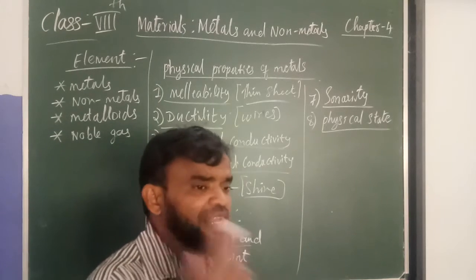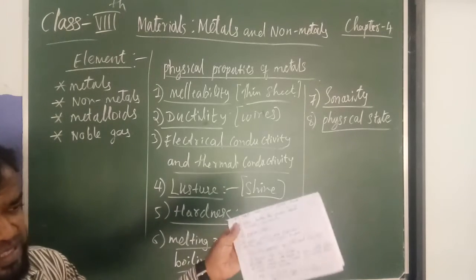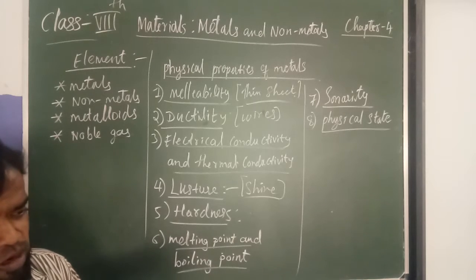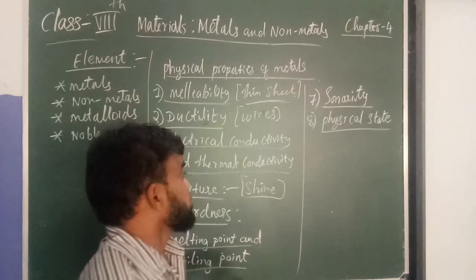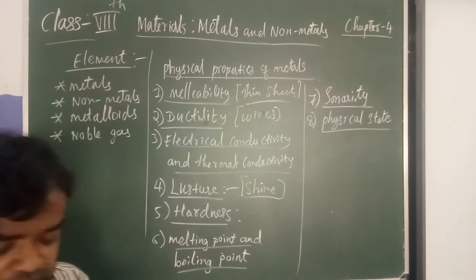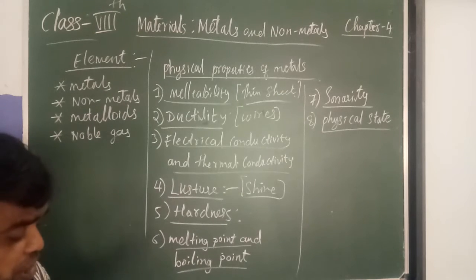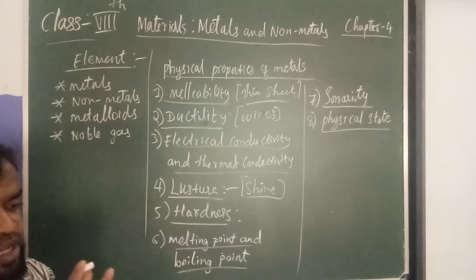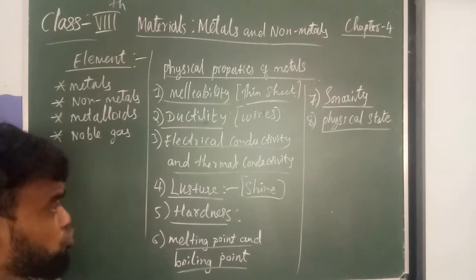If you take an iron piece or a copper vessel and hit it with a stone, you get sound. That is sonority. Metals are sonorous, they produce sound. Non-metals are non-sonorous, they cannot produce any sound.